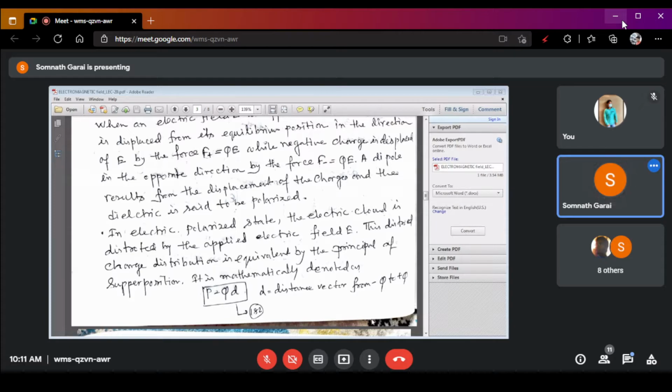Now, if plus Q is the positive point charge and minus Q is the negative point charge, and the distance between positive Q and negative Q is small d, then there is an electric polarized state when you apply an electric field.